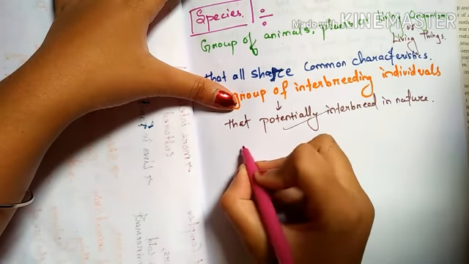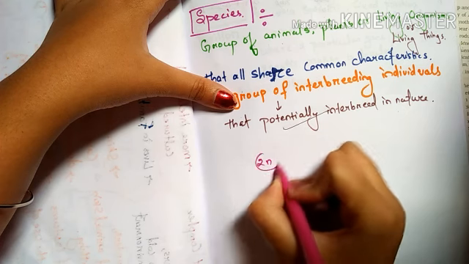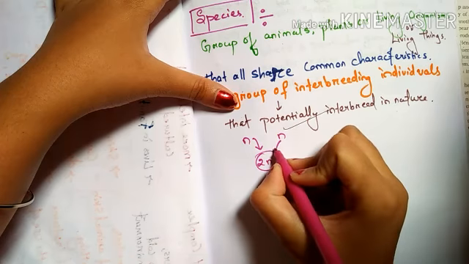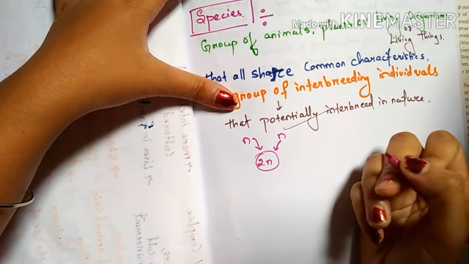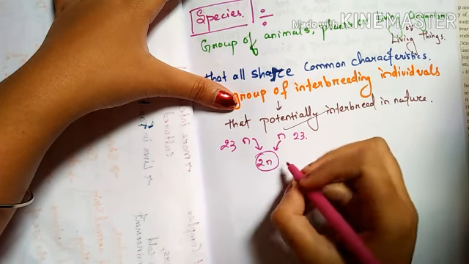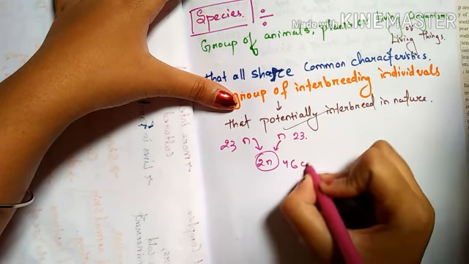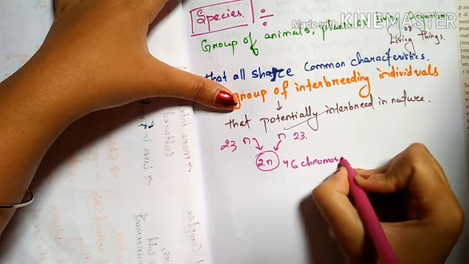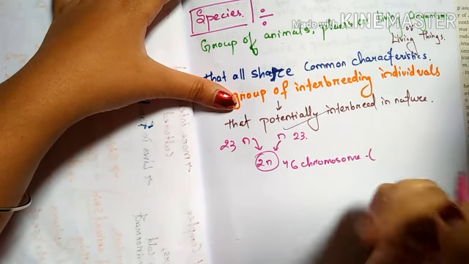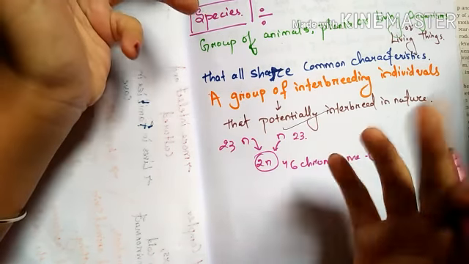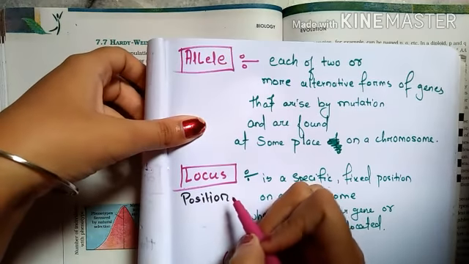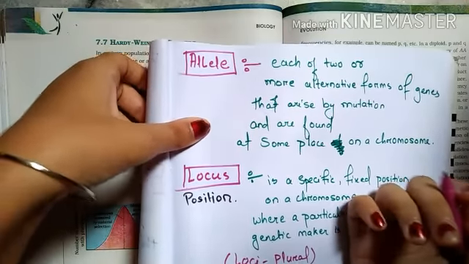Suppose we have 2n number of chromosomes, n from the father, n from the mother. So the n number of chromosomes is 23 from the father and 23 from the mother, and we have a total of 46 chromosomes. That is the 2n. And we know that for any character, an individual has 2 alleles. What is an allele? What is a locus? It's very important to know what an allele is.